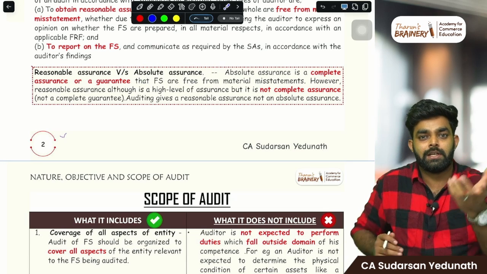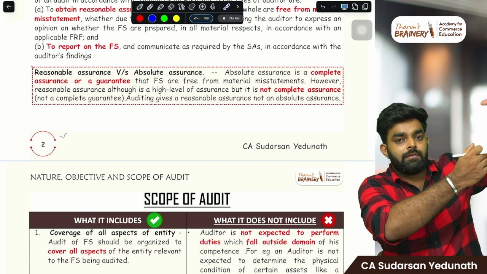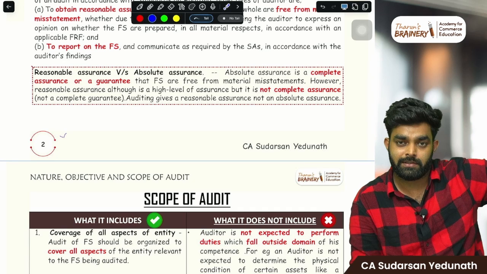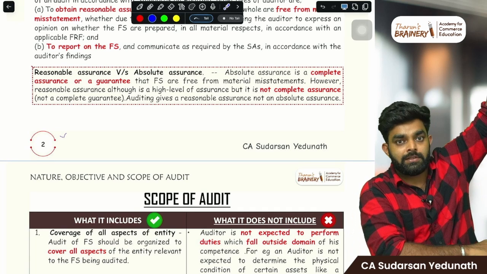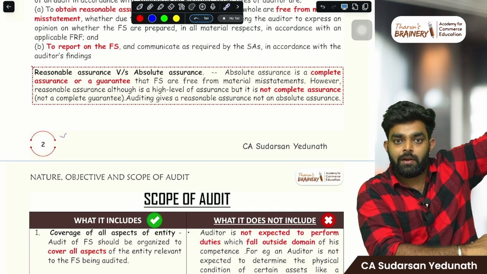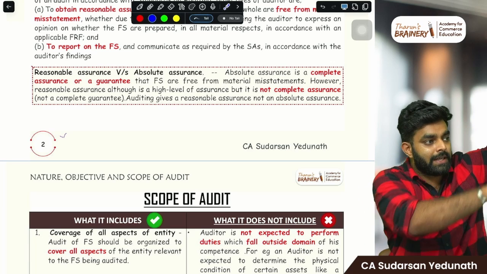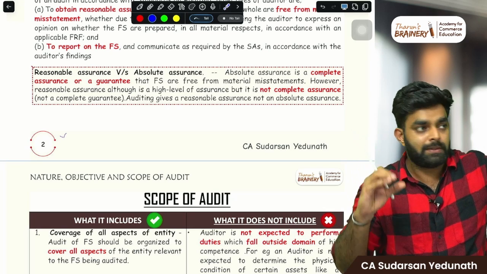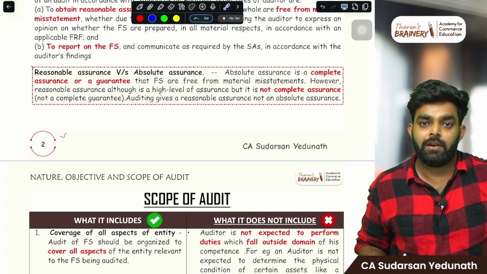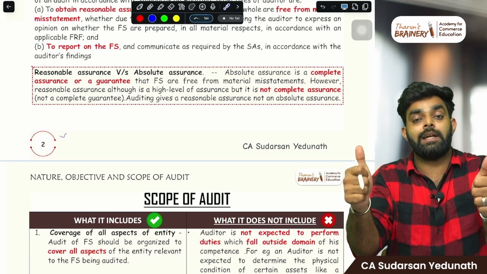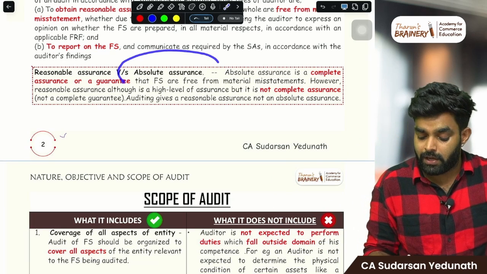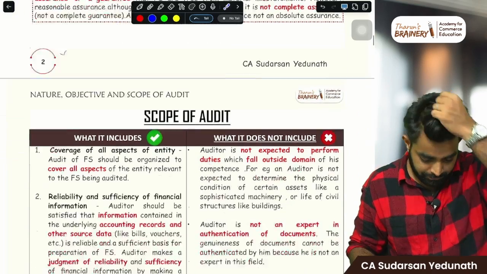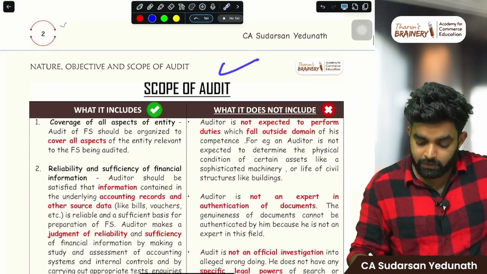I'll give one example. Suppose 10,000 bills are there. Can you check the 10,000 bills? No, right? You can only check maximum 100 bills or 50 bills a day. Because if you need to check 10,000 bills, it will take you 5 months, and for auditing you will only get 1 or 2 months. So you'll only check some 50 bills on a sampling basis. These 50 may be good bills, but some other bills may be fake. You may not know that. So how can you give the guarantee that it is 100% correct? That is why I say you cannot give absolute assurance. You can only give reasonable assurance. Got it?